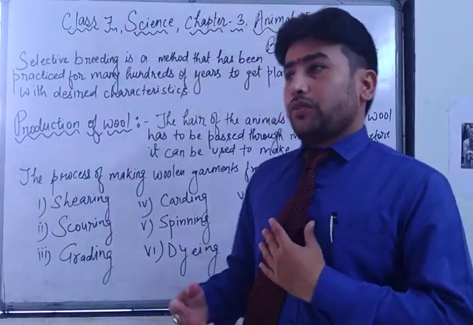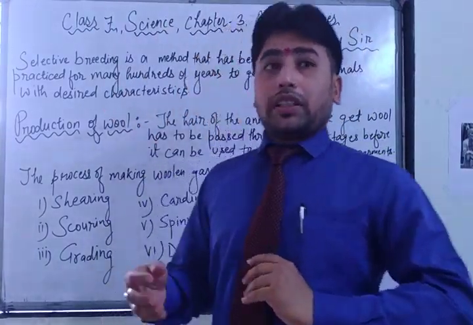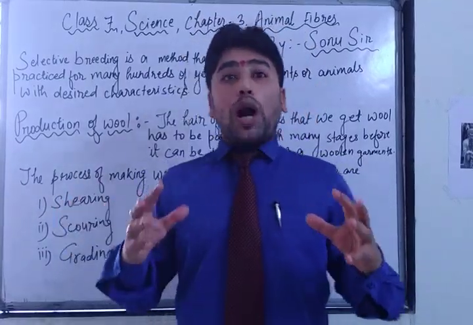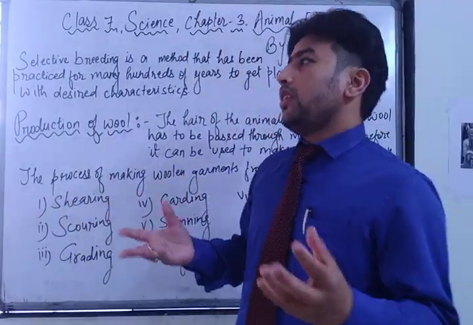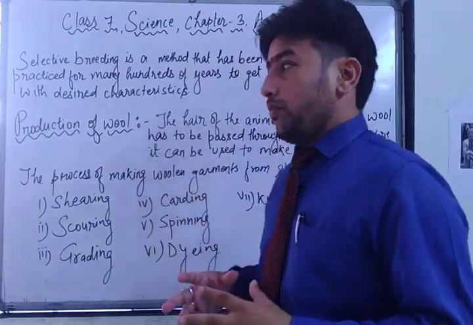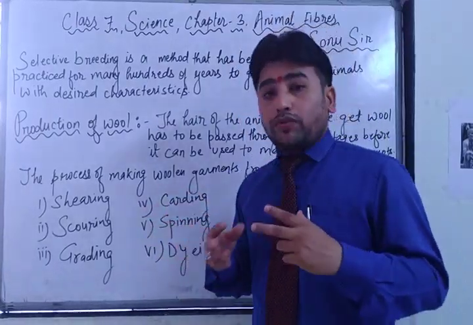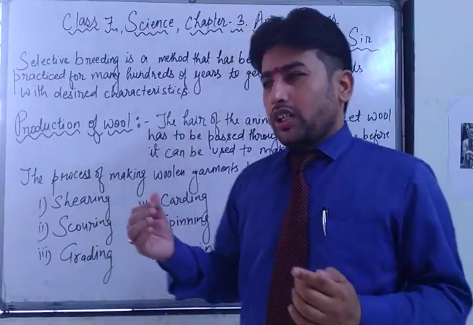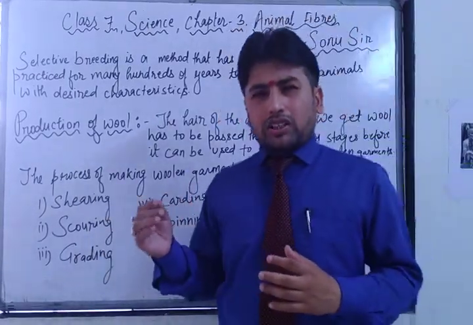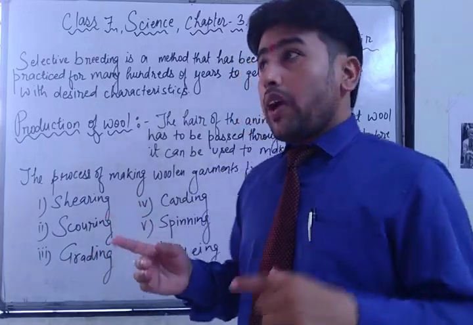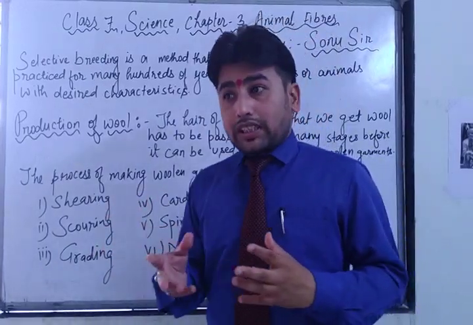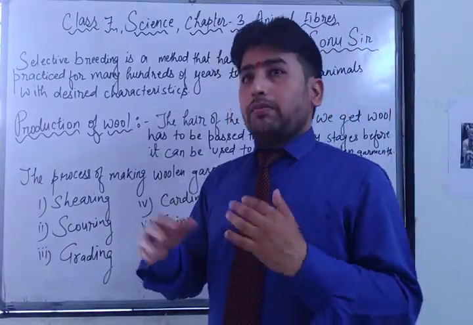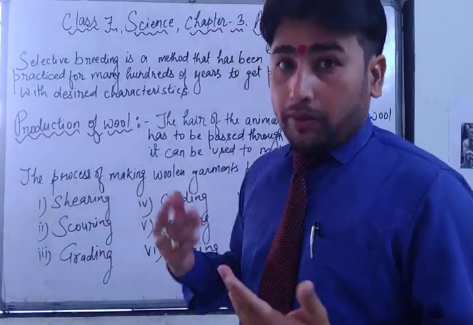See, there are different types of sheep. There are many sheep which are living in the tropical forest or rainforest. So there are wild sheep also. Wild sheep have two types of wool on their body. One wool is very coarse, which means when you touch it you will feel, yes, it's not good, it's coarse. And somewhere on their body they have soft wool also. So both the wools are made for different purposes.